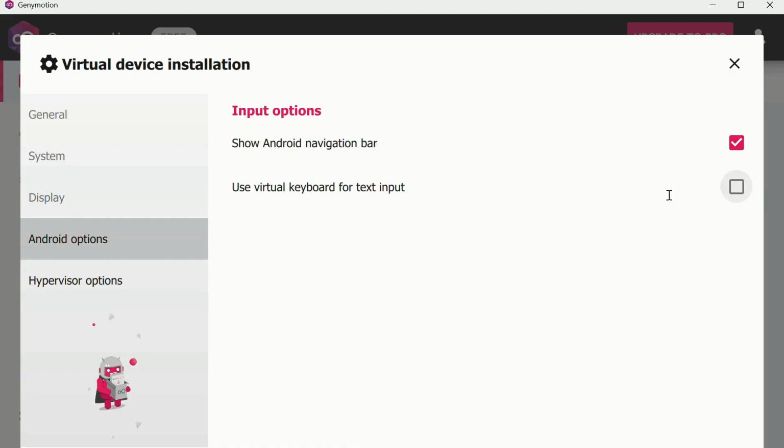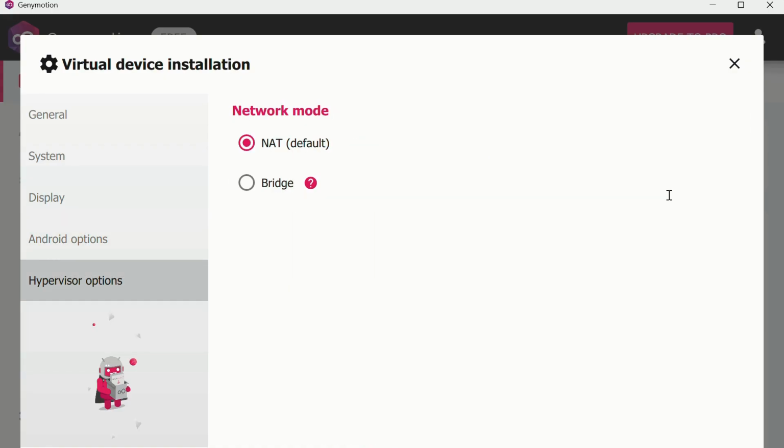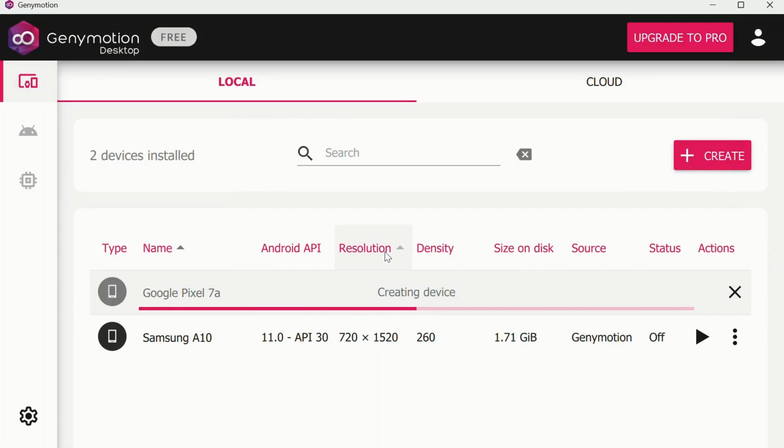We need an Android navigation bar to navigate. Then here is the main part: we have to use the bridge network here. And it is creating the device. Sometimes it takes more time than usual.